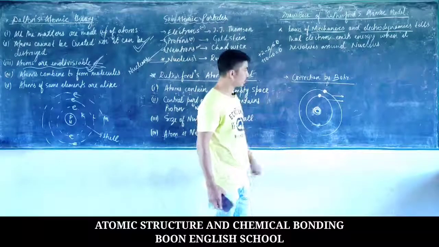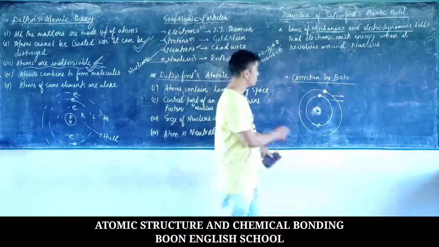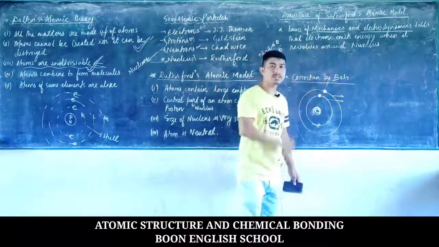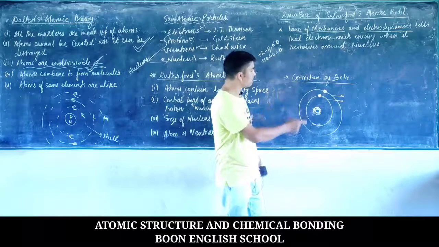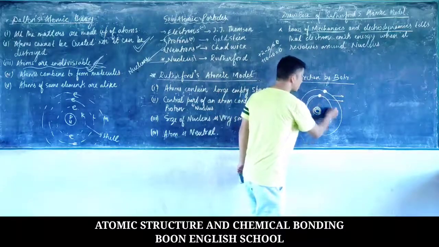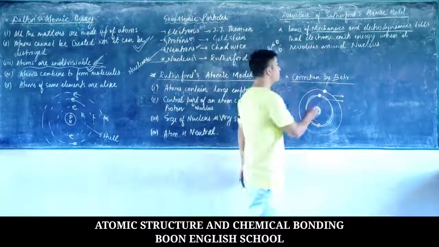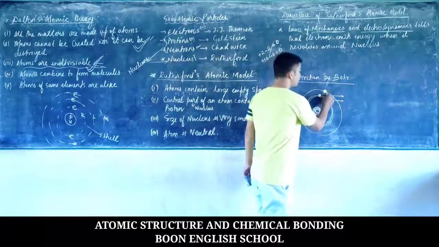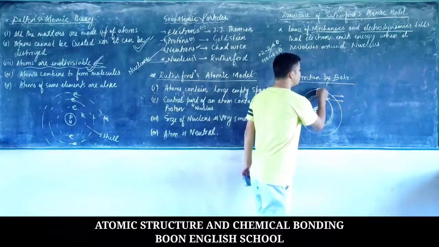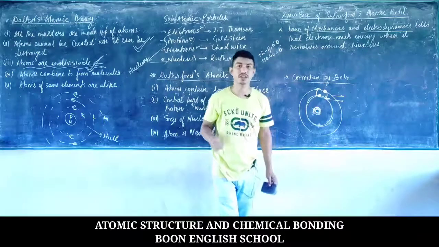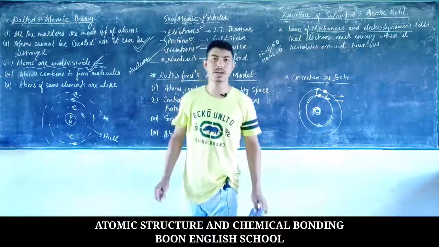So when carrying out the experiment, he found that yes, the electron emits or gains energy, but it does not emit energy when it moves in a circular path. It emits energy only when it makes a transition from the second cell to the first cell, or from the first cell to the second cell. So finally, the stability of an atom could be explained.